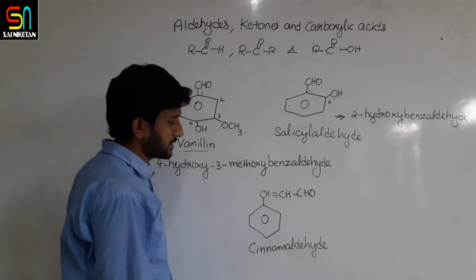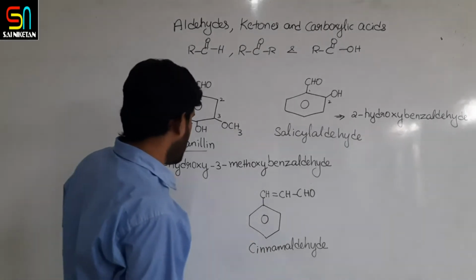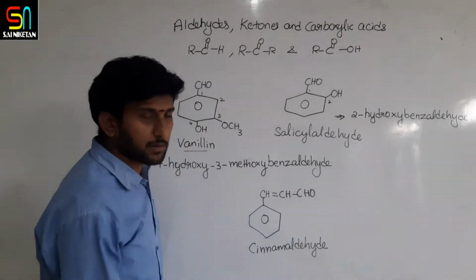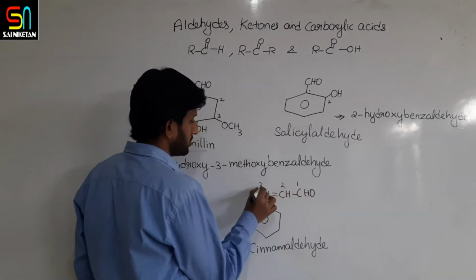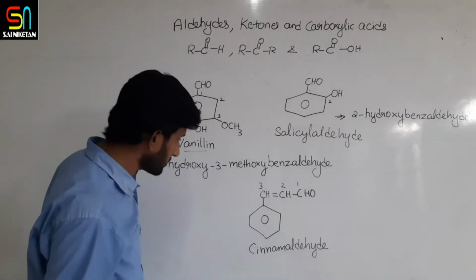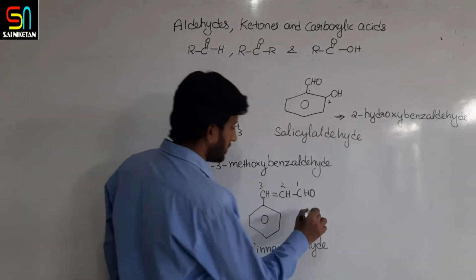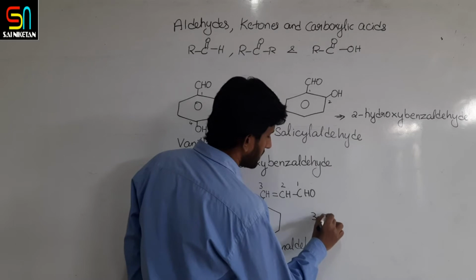It is called cinnamaldehyde. And what should be the IUPAC name of cinnamaldehyde? Numbering 1, 2, 3: 3-phenyl at the third position, since a benzene ring is there.